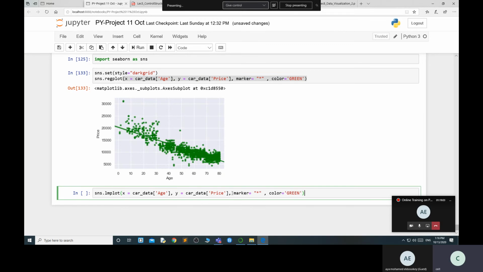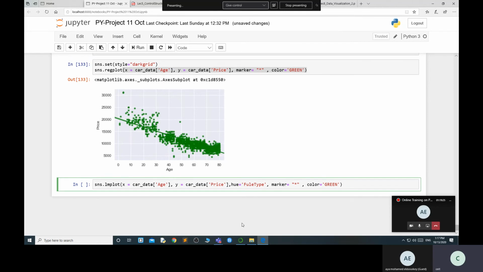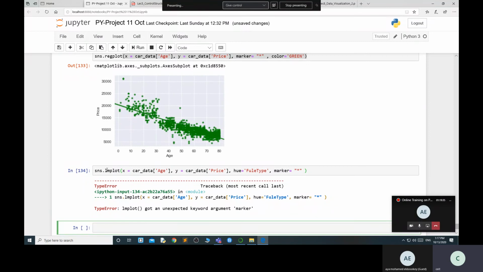there is one more parameter you call hue. So okay, the hue parameter. What is the benefit of the hue parameter? Like I am using fuel type. Once I execute, then you will understand the hue parameter. So marker is this, color is okay. I need to remove this part. So whenever I execute, what happened?